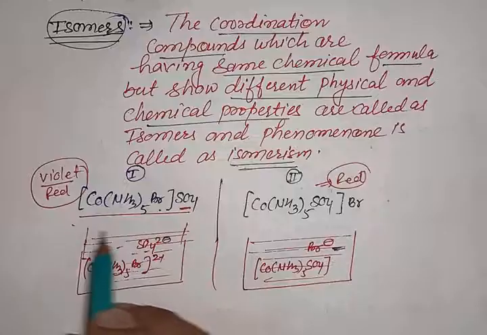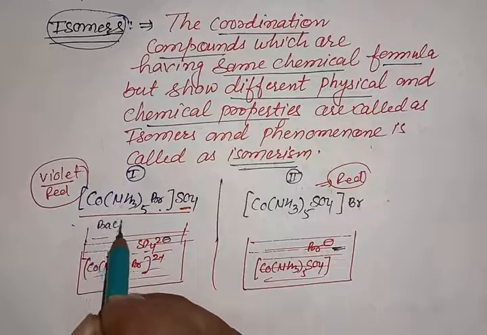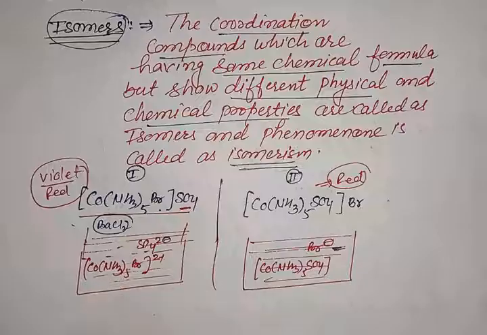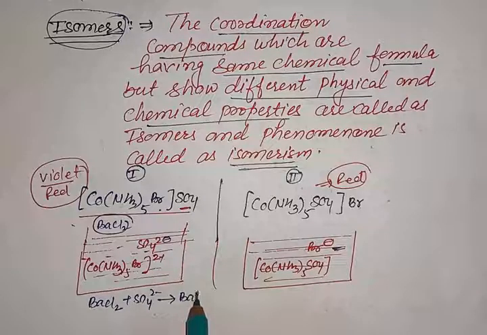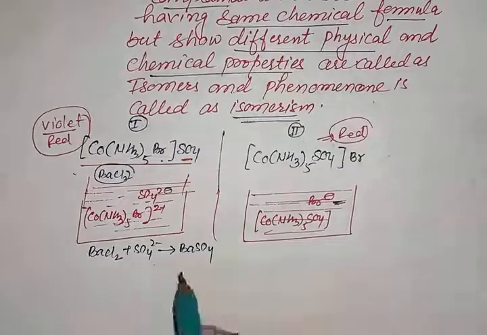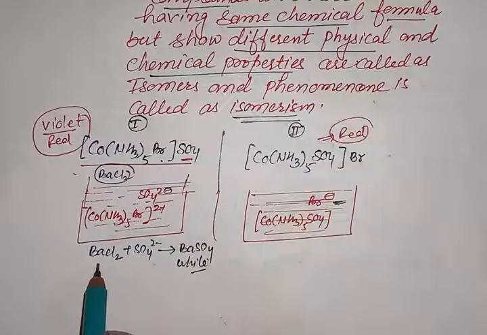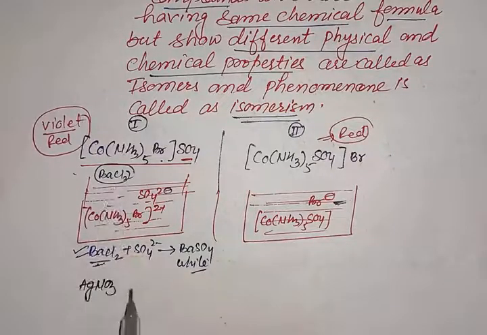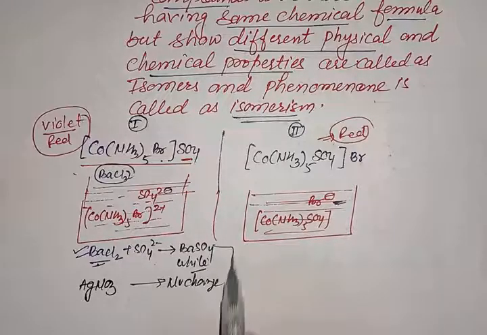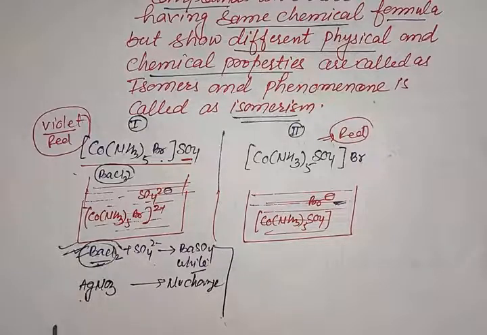If we add barium chloride solution to the first complex solution, the barium chloride will react with SO4 2 negative to form a white precipitate of barium sulfate. And if we add silver nitrate solution to the first solution, there will be no change. This means the first solution reacts with barium chloride but does not react with AgNO3 solution.